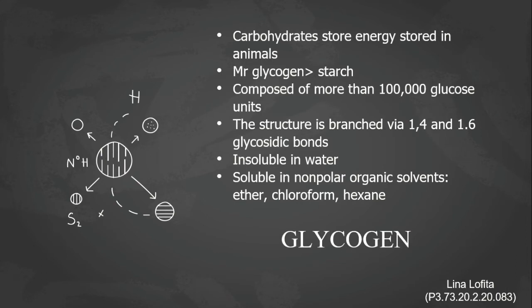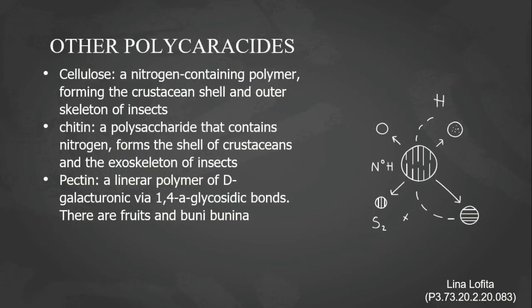Glycogen is the carbohydrate that stores energy in animals. Similar to starch, it is composed of more than 100,000 glucose units. The structure is branched via alpha-1,4 and alpha-1,6 glycosidic bonds, insoluble in water, and soluble in nonpolar organic solvents such as chloroform and hexane. Other polysaccharides. 1.